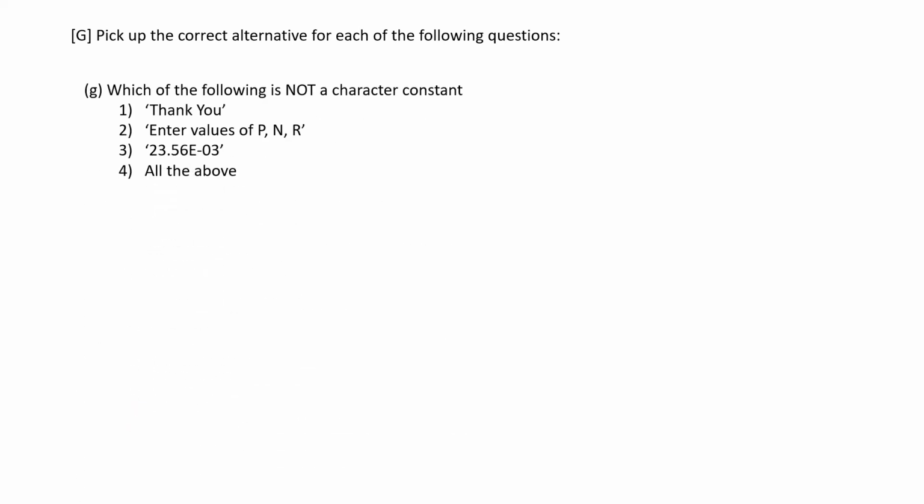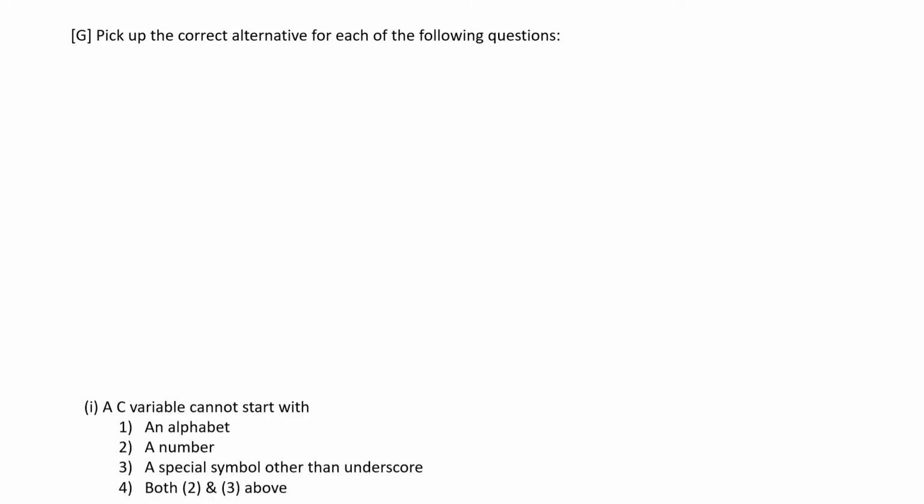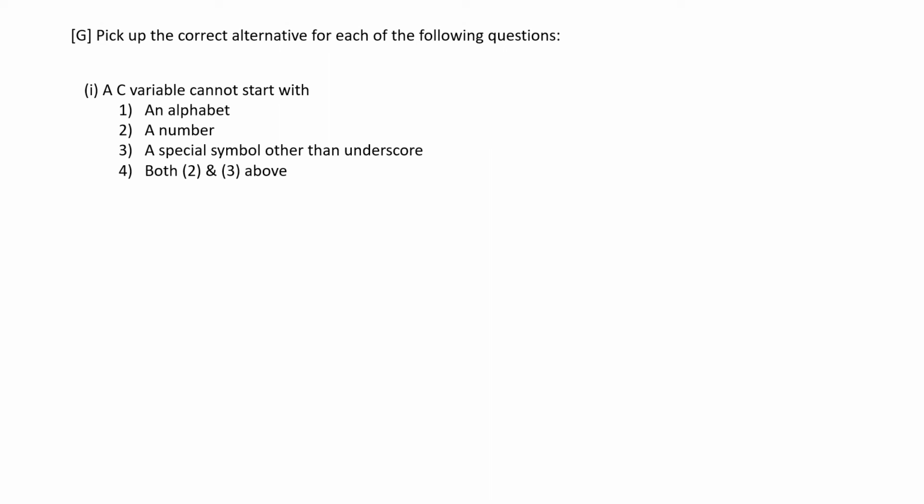Which of the following is not a character constant? All of the above, because a character constant will have only one character. And the maximum value that an integer constant can have is 32767, and the minimum value is minus 32768. And a C variable cannot start with a special symbol other than underscore, or with a number.